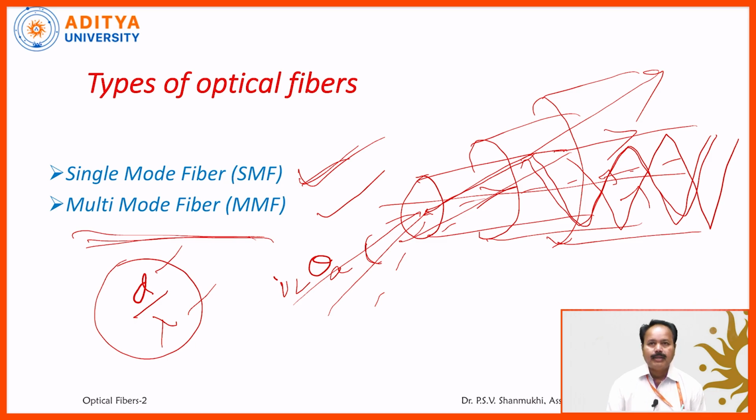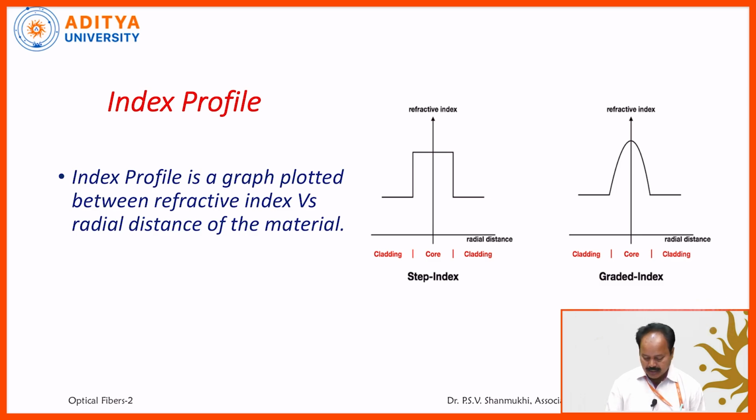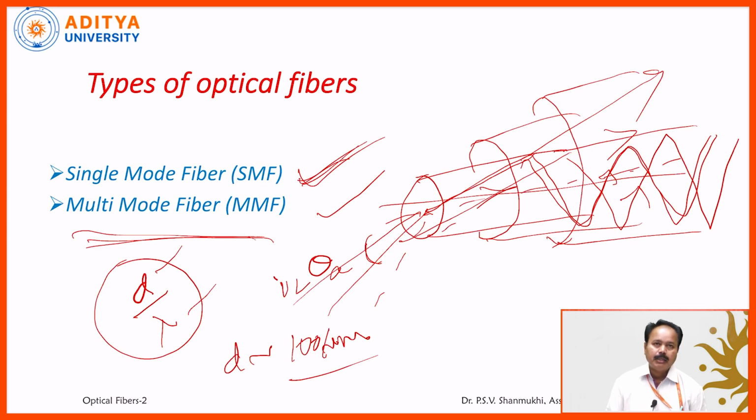If the diameter of the core is very small, of the order of 4 micrometers, it allows only one allowed direction, and it is said to be a single mode fiber. If d is approximately 100 micrometers, it allows more than one allowed direction, and it is said to be a multi-mode fiber.